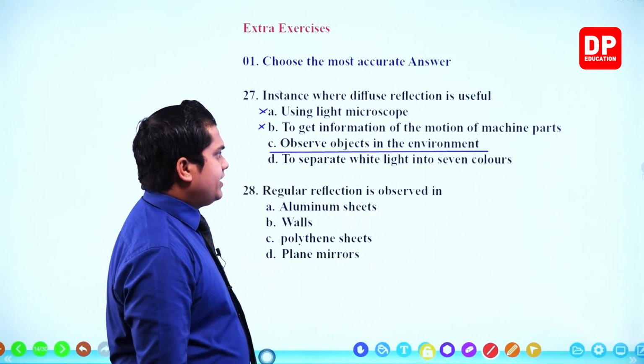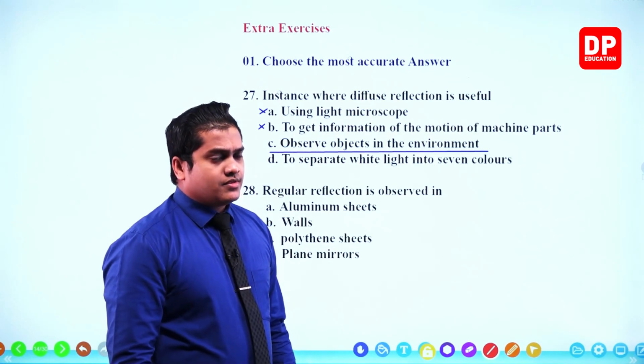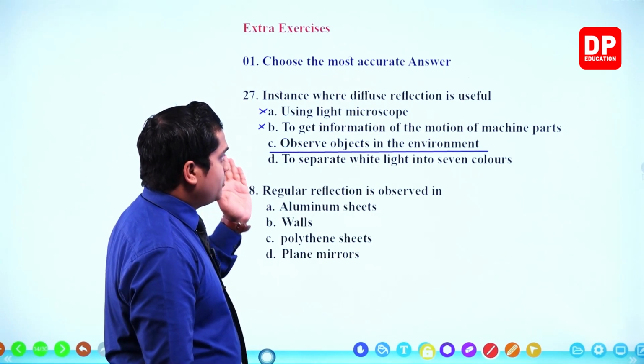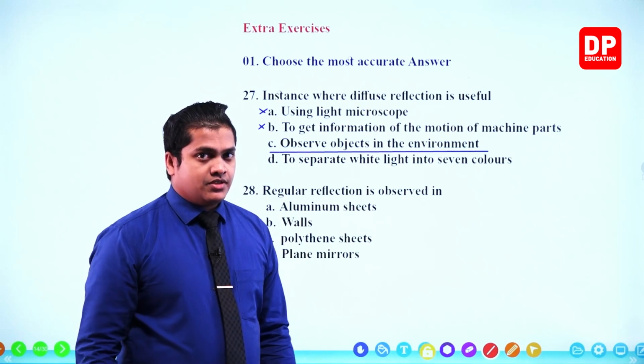To separate white light into 7 colors, incorrect, right? That's regarding the refractions. So my dear children, the correct answer for the 27th question, which is the diffuse reflection, is C, to observe objects in the environment.